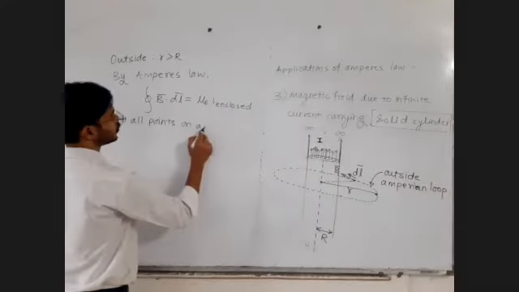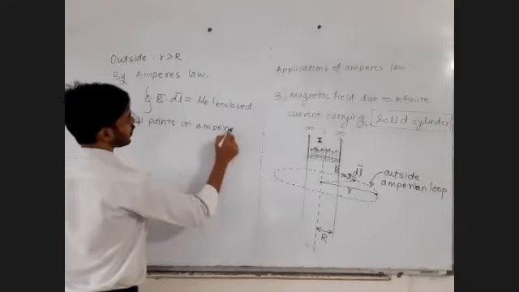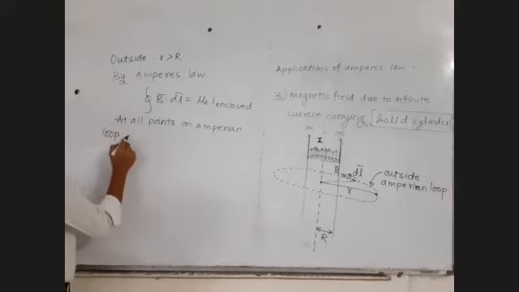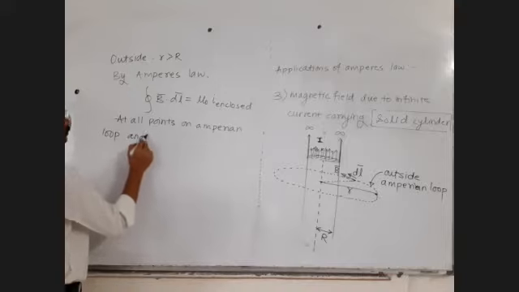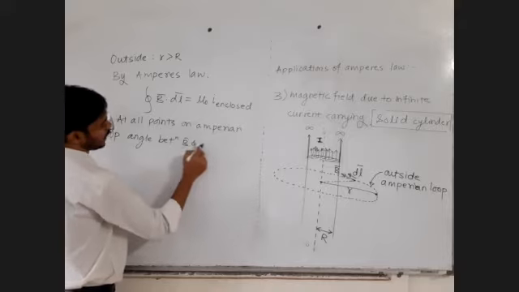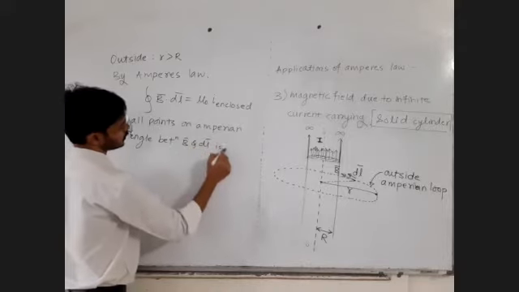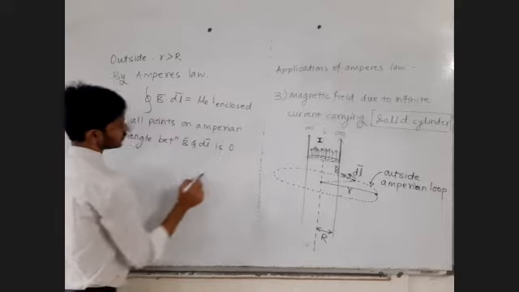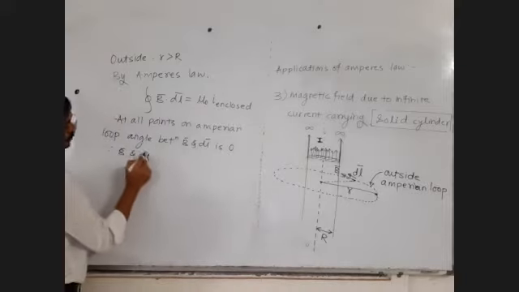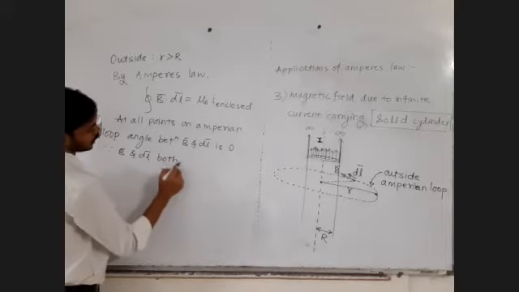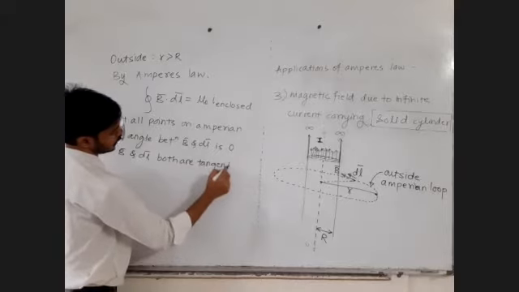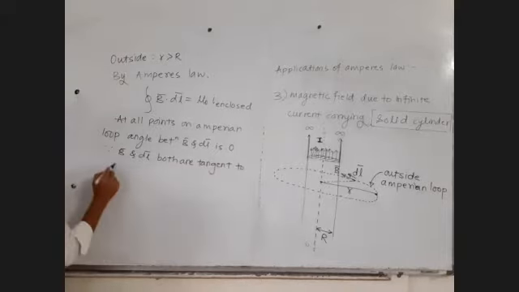Write down: at all points on the Amperian loop, the angle between B bar and dl bar is 0, because B bar and dl bar both are tangent to the loop.